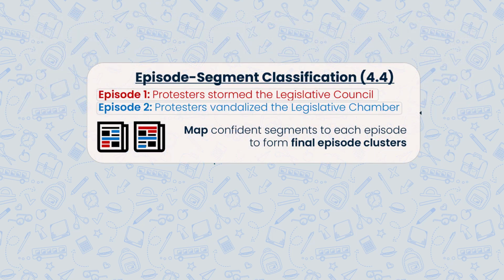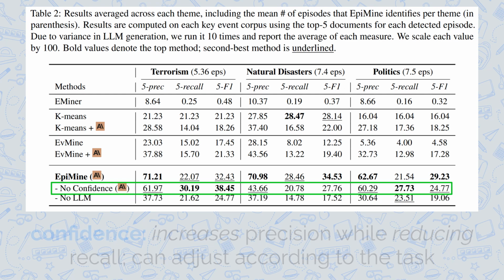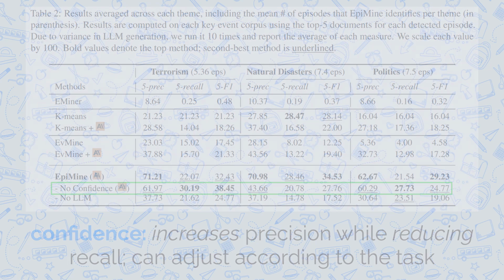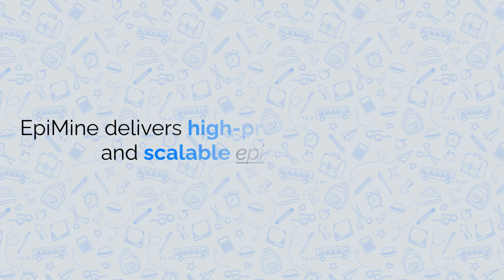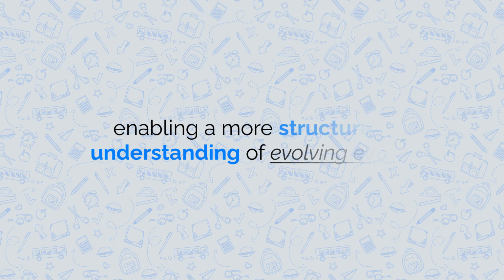Lastly, our confidence mechanism refines the final episode clusters, helping EpiMine avoid misclassifying segments that are ambiguous or overlap multiple episodes. While removing confidence may boost recall slightly, it comes at the cost of precision, making this a useful knob depending on the use case. Altogether, these results show that EpiMine delivers high precision, interpretable, and scalable episode detection, not just outperforming existing systems, but enabling a deeper, more structured understanding of evolving key events.